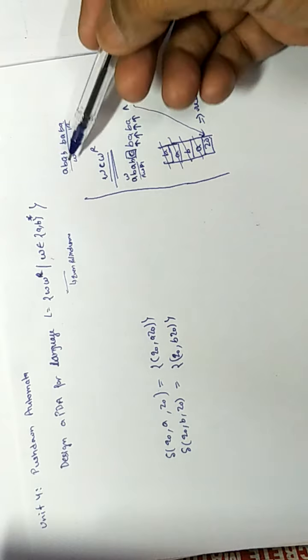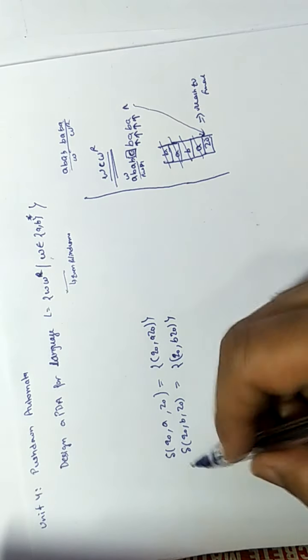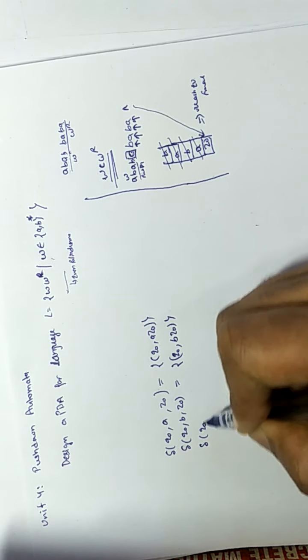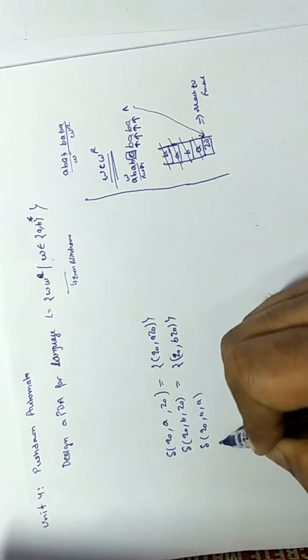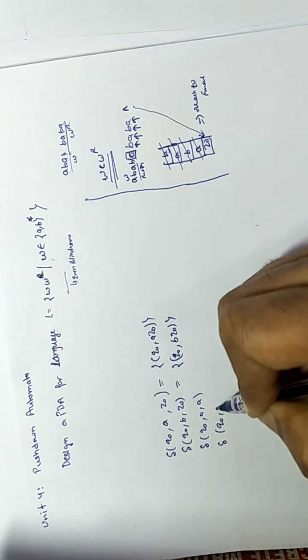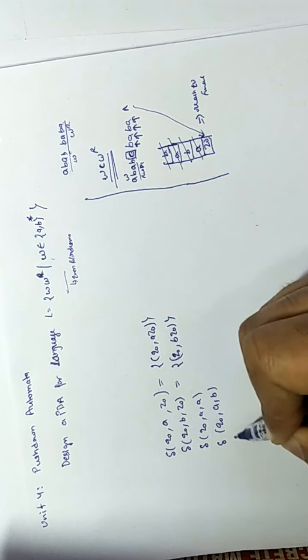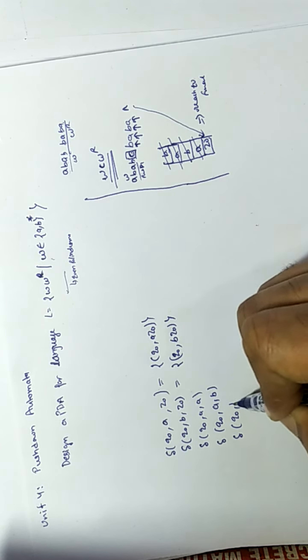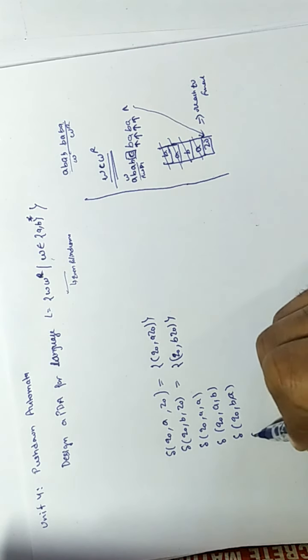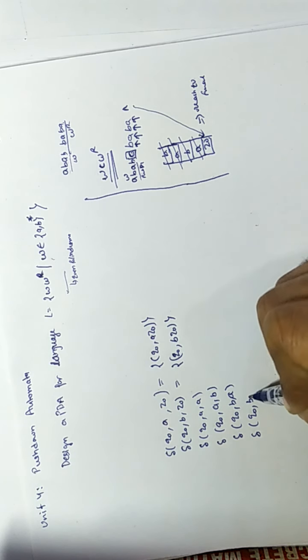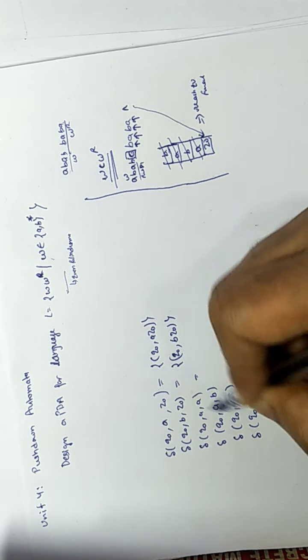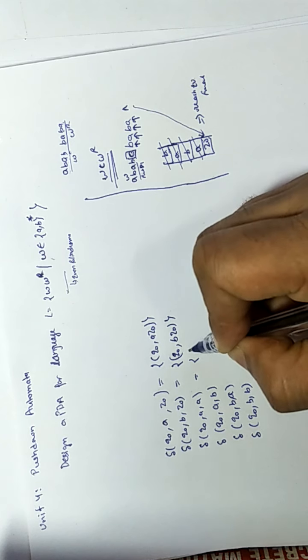These are all four types of combinations we can get in W. If you make a string over a, b, it may contain A after A, A after B, B after A, or B after B. So you have to push all these into the stack.